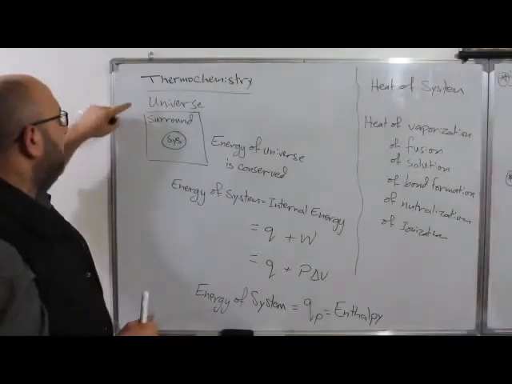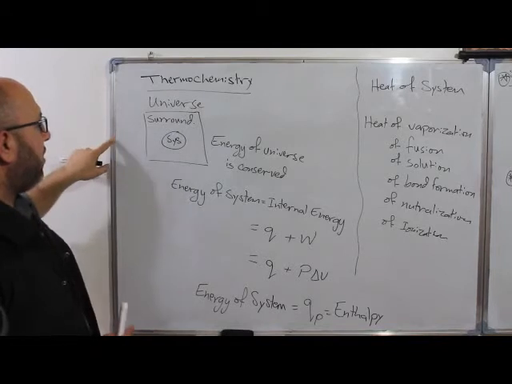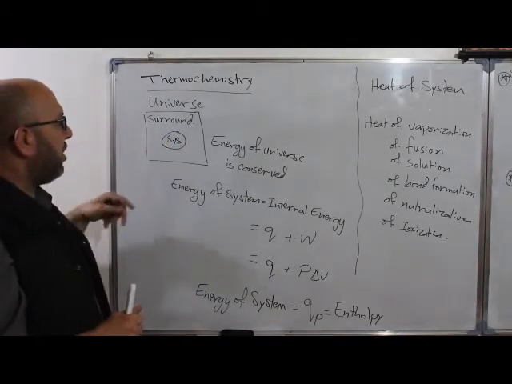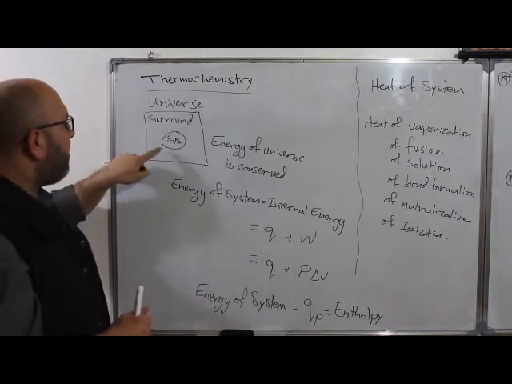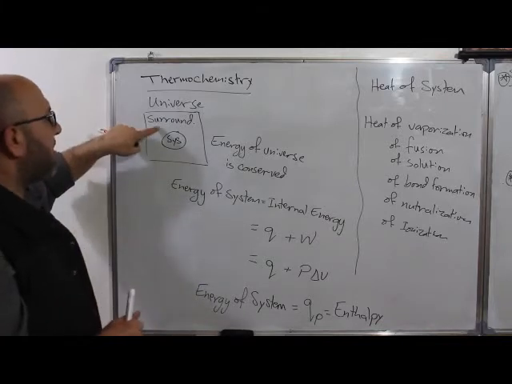The energy of the universe is represented by this square, and part of it is the system that we have special interest in. Everything outside the system, we call the surroundings.